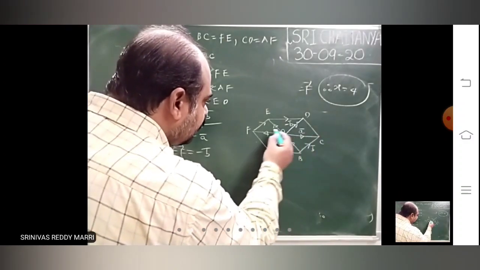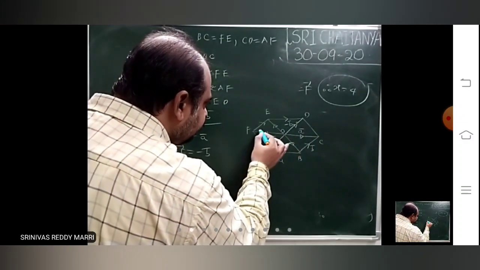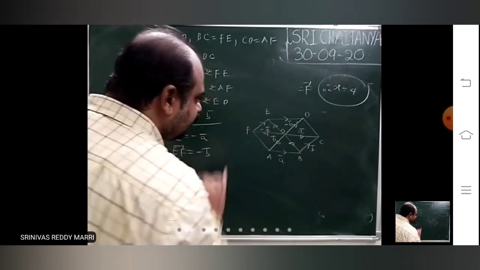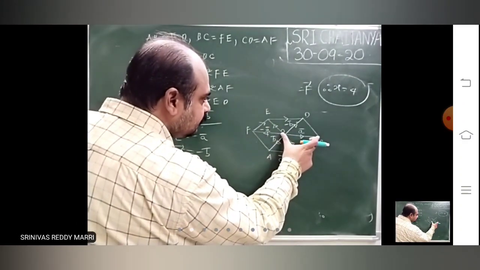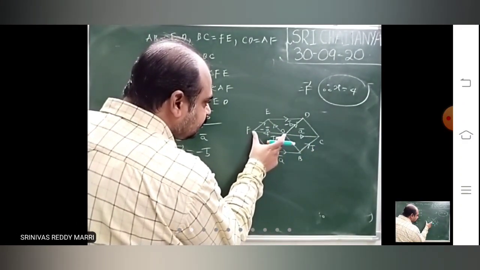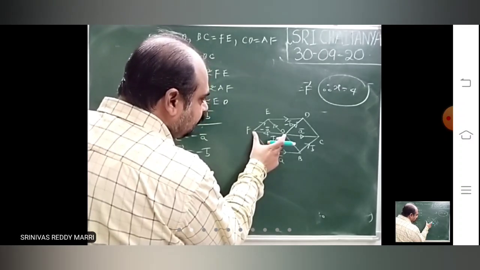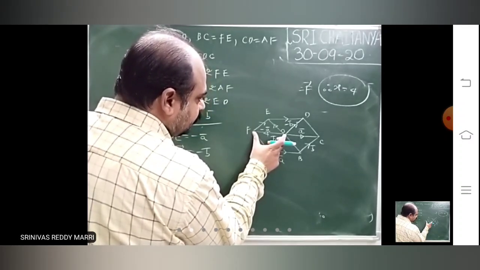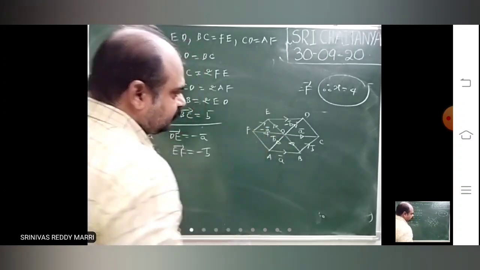So if this is A bar, what is OF bar? Just writing here, look: minus A bar, because this length and this length will be equal. So you got this one.